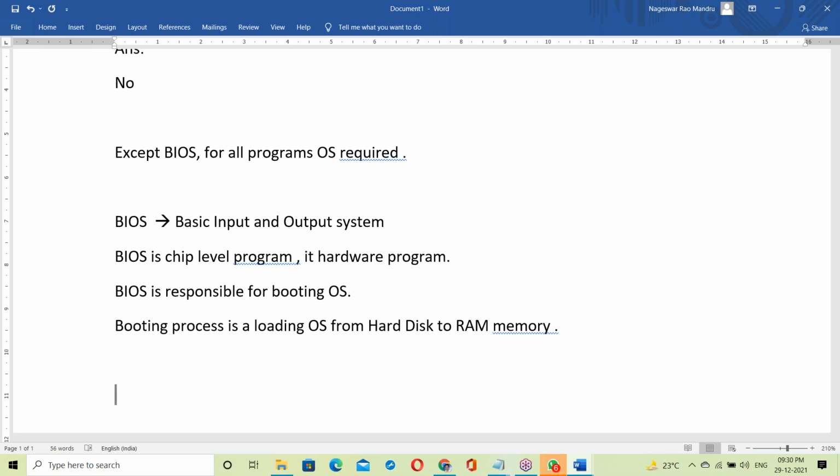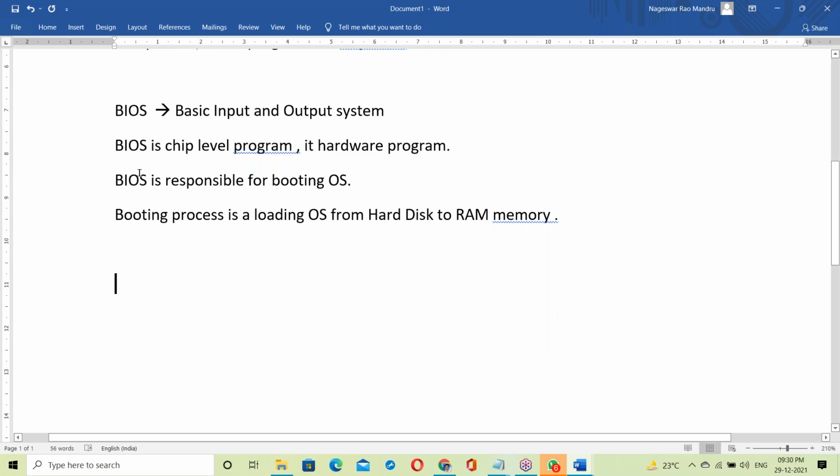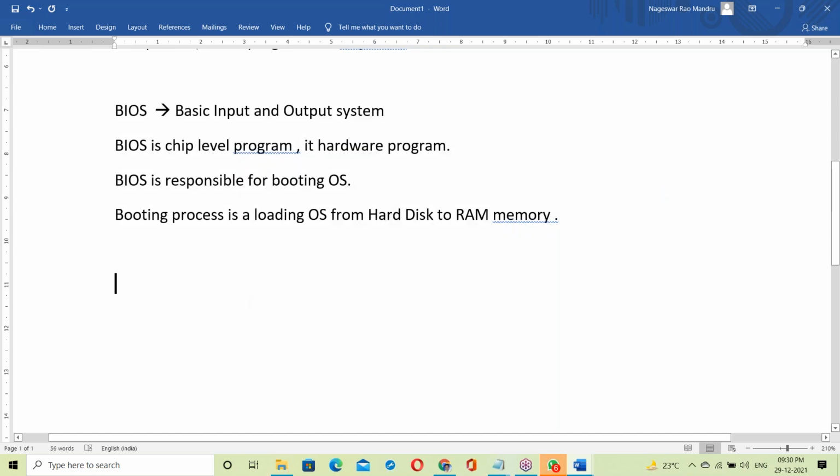Okay, once the OS is loaded, your system is ready. Before the OS, first BIOS will start. BIOS is a hardware level program. It's a chip level program. It's a hardware program. So before the OS, first BIOS starts, next OS.